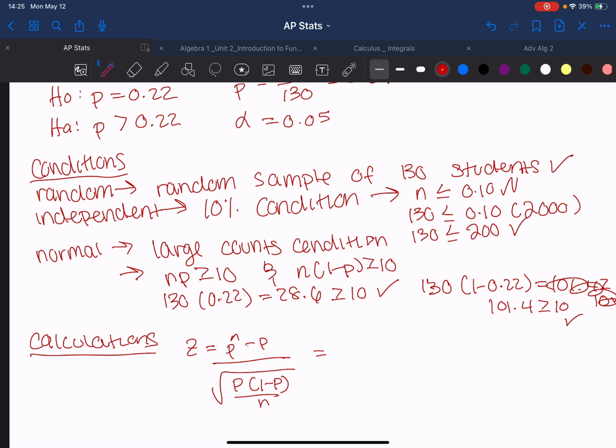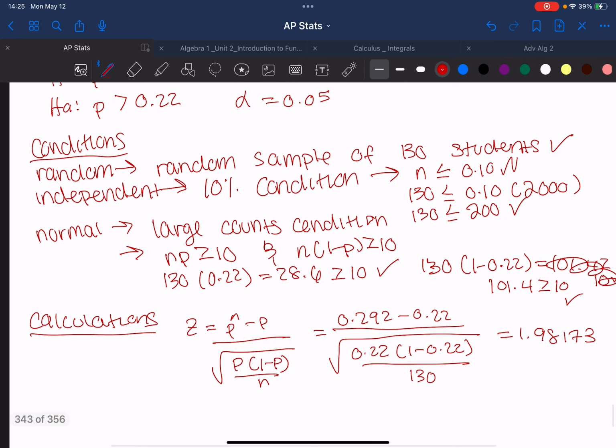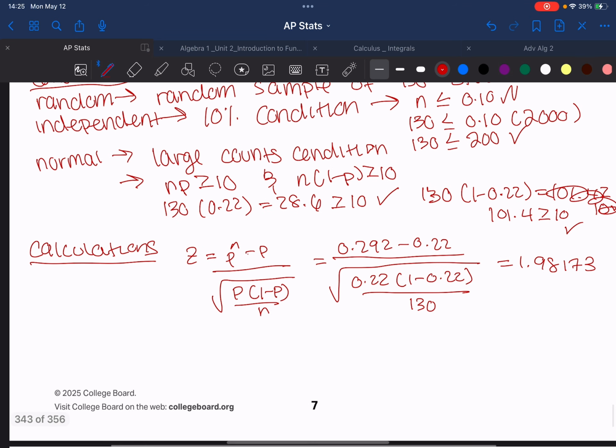Plugging in those numbers, it is 0.292 minus 0.22 divided by the square root of 0.22 times 1 minus 0.22 divided by 130. And this gives me 1.98173. Again, if you are doing this on the exam, you don't need to include the formula, so you just need to include the answer for the z-statistic and then the probability that we're going to find next.